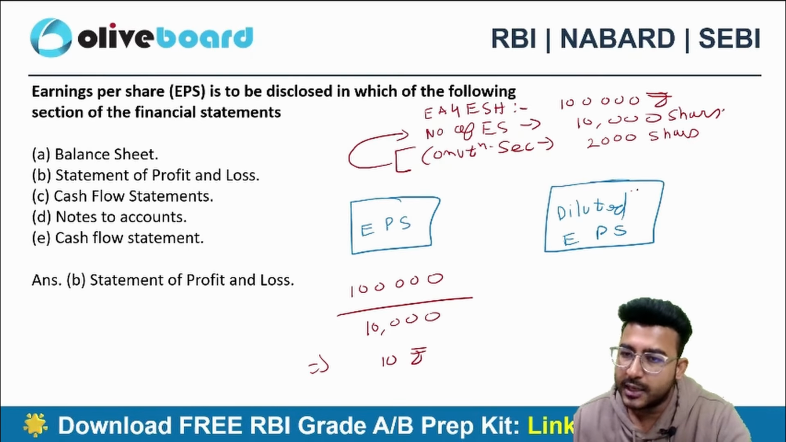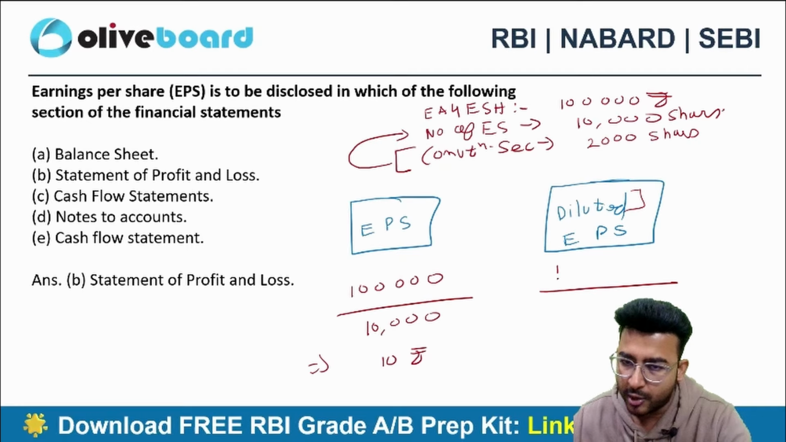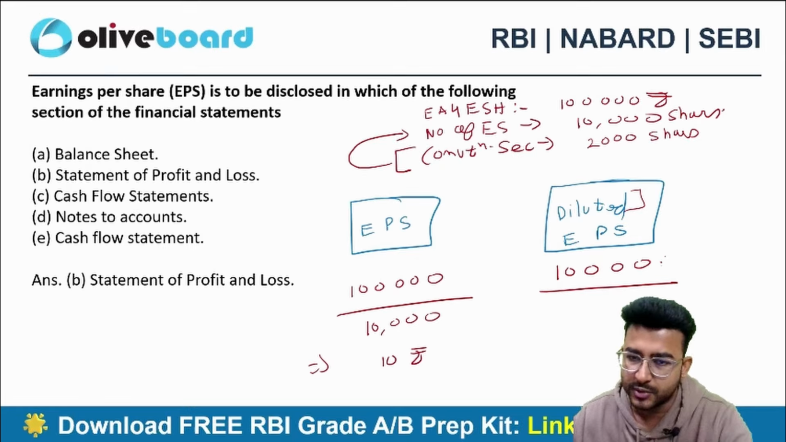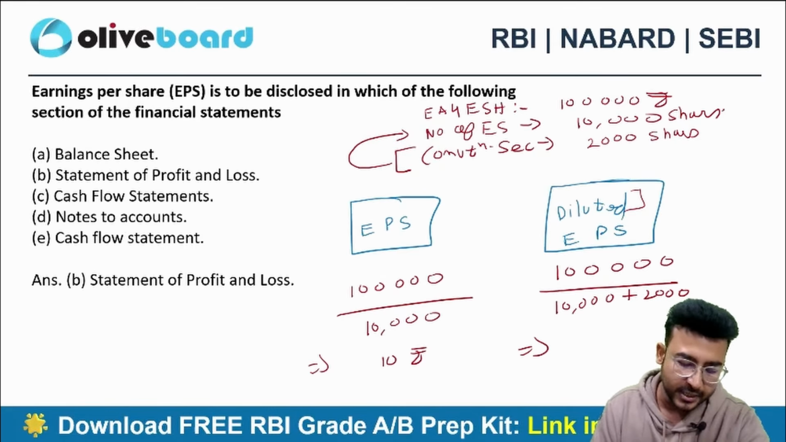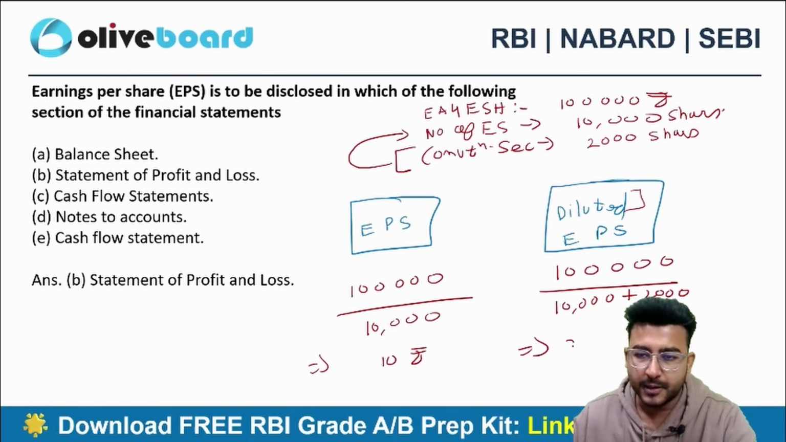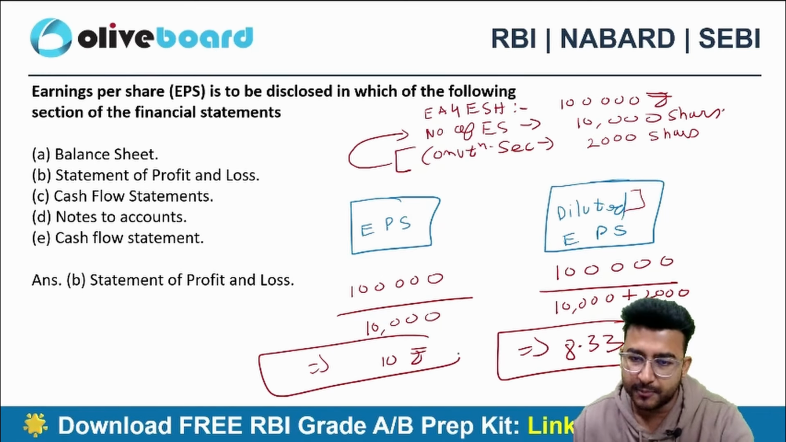So let's dilute the EPS right now for presentation purposes. Here I can say 10,000 are my equity shares plus 2000 are my convertible shares. Later on, I am going to give equity shares to these convertible debentures or convertible preference shares. So here my diluted EPS will be 8.33.